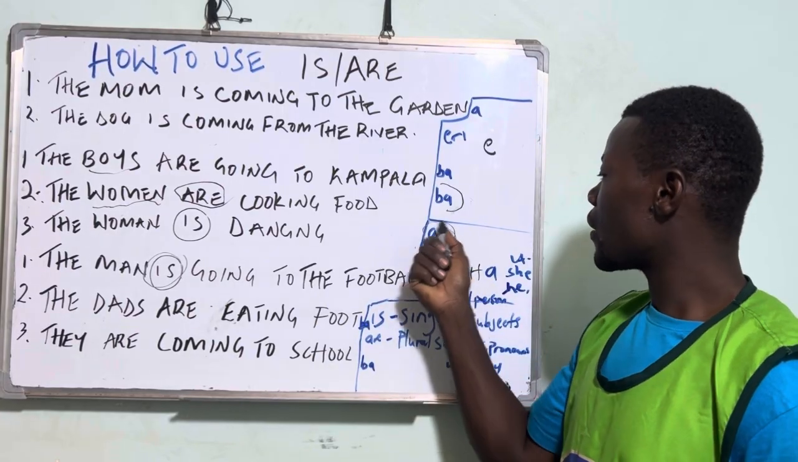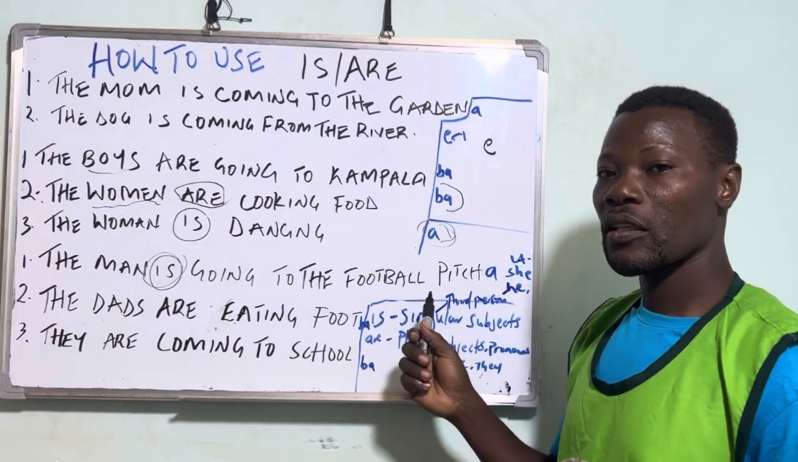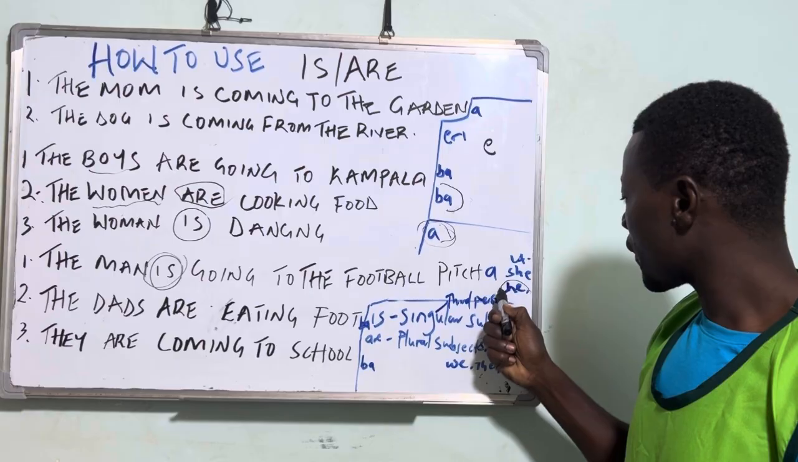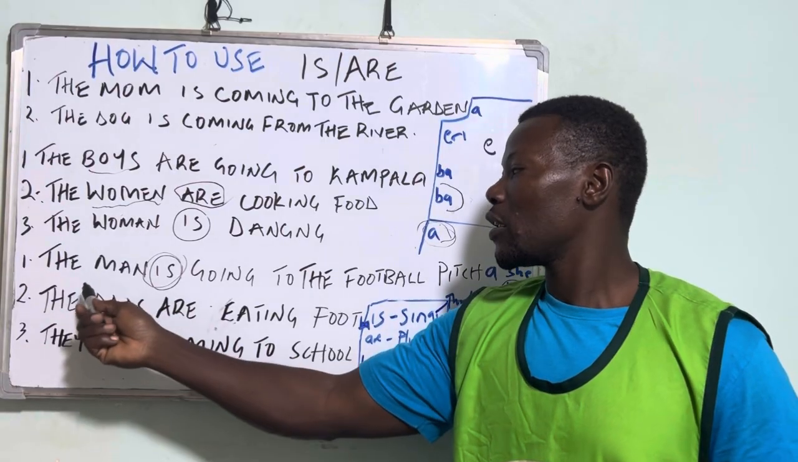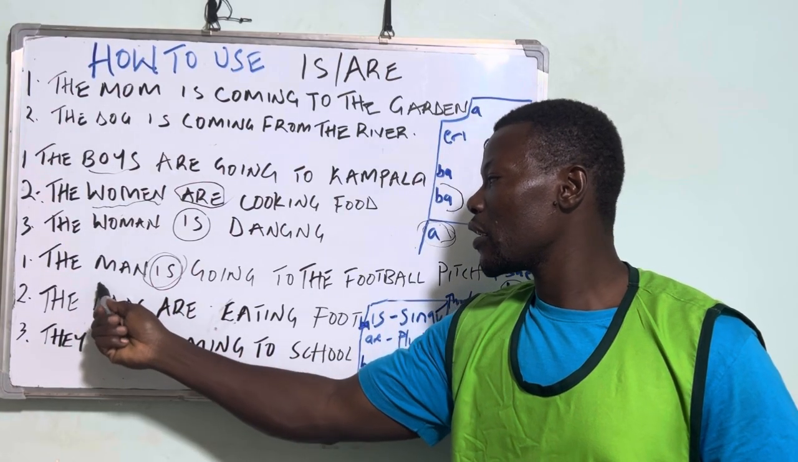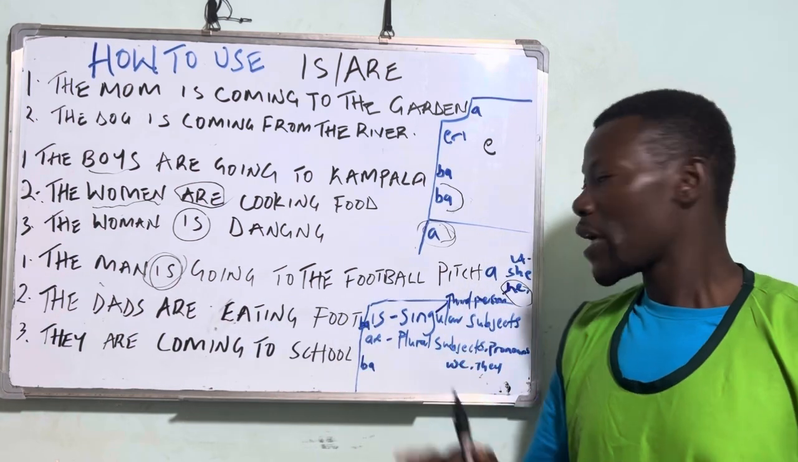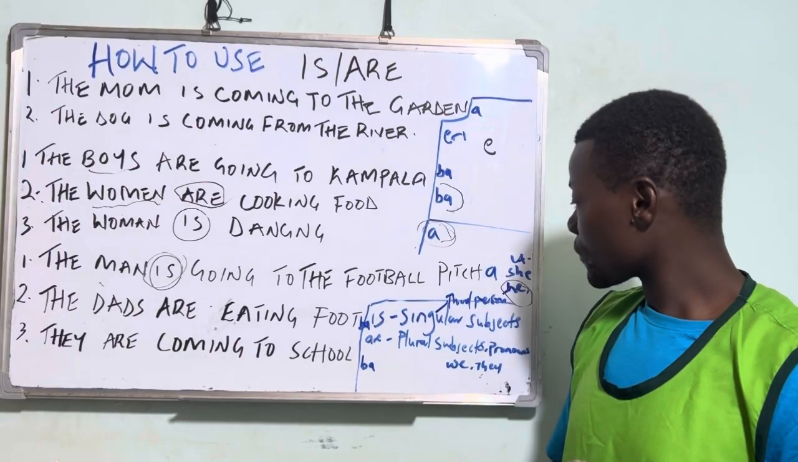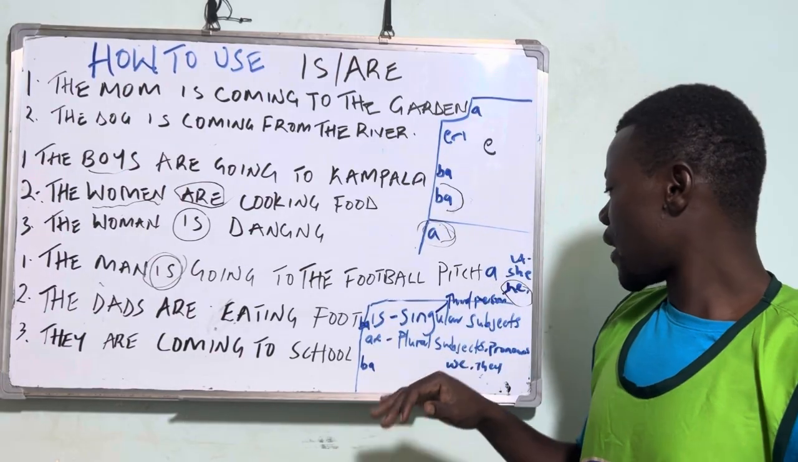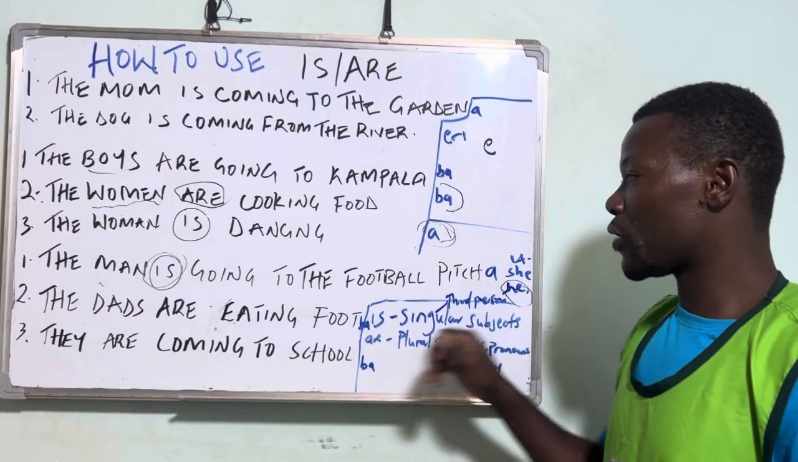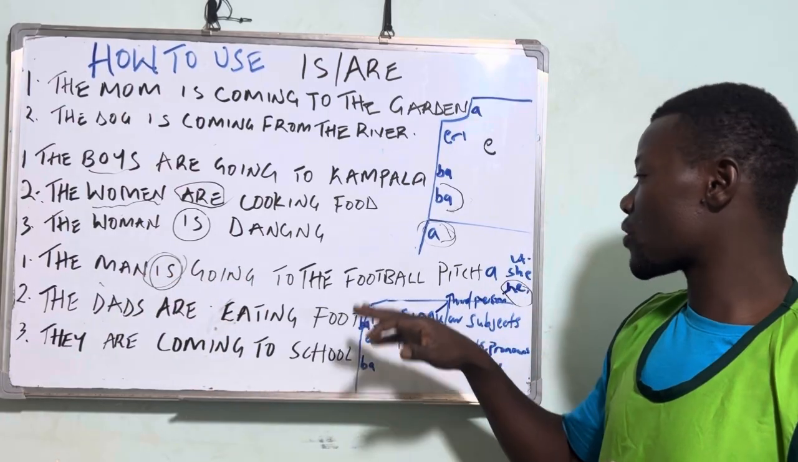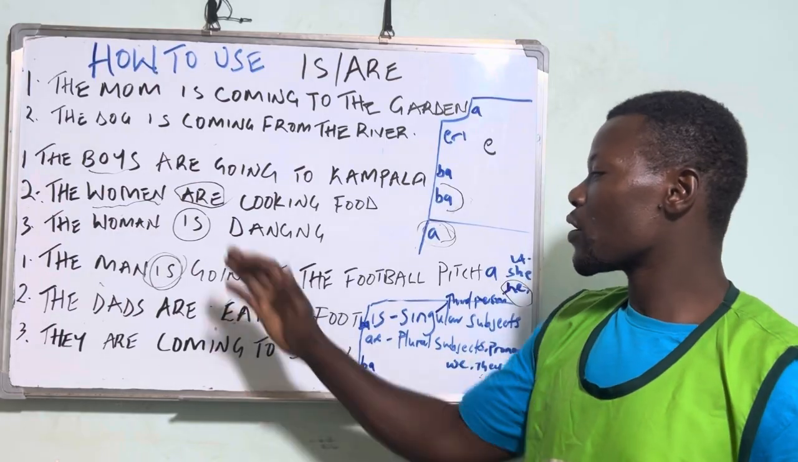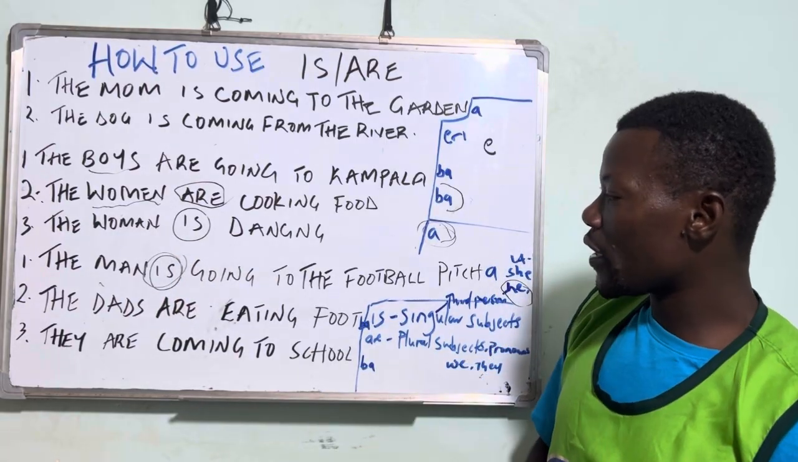Omusajja agenda ku kisaawe ky'omupiira. Or we say he is going to the football pitch. That is singular. If we say he, that's a singular pronoun. But if we say man, that's a singular subject. Okay?